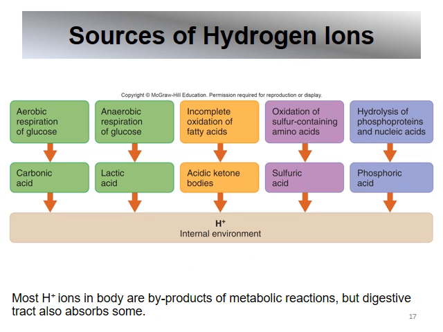Sources of the hydrogen ions: we get the hydrogen ions from the breakdown of glucose, both from the aerobic and the anaerobic, the oxidation of fatty acids, sulfur-containing amino acids, and also nucleic acids, phosphoproteins. And so basically a lot from the nutrients that we consume, but also from the metabolic breakdown.